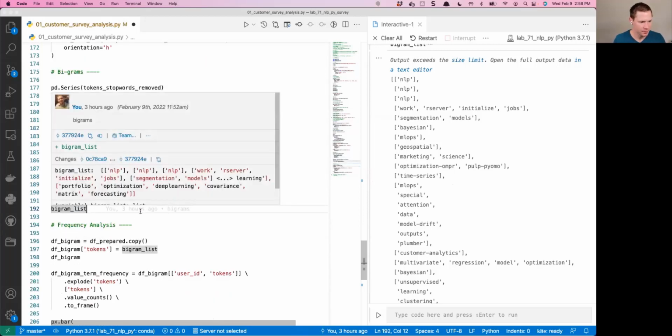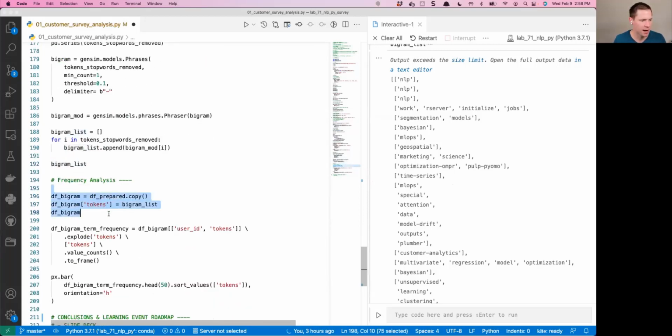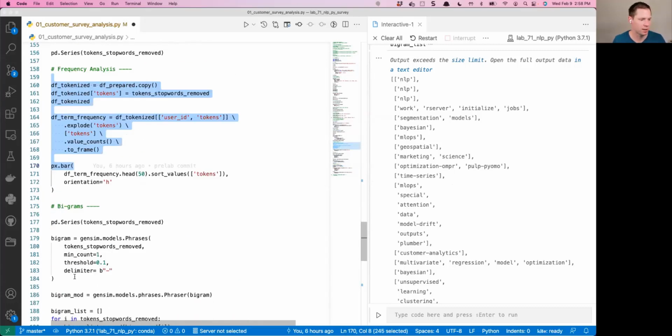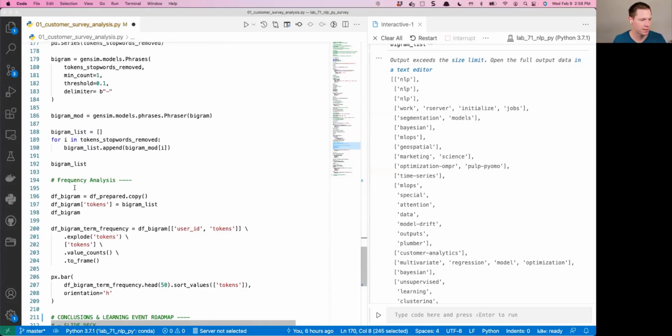Okay, so now we've got our bigrams. We can do the same bigram analysis. I'm going to fly through this code because it's the same as what we did up here with DF tokenized and just printing the plot. So we're going to do the same thing. We're going to make a copy. We're going to then add the tokens.